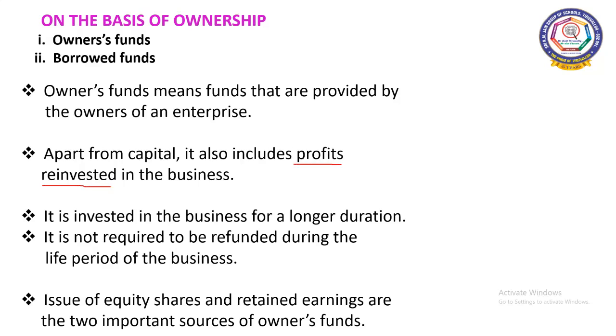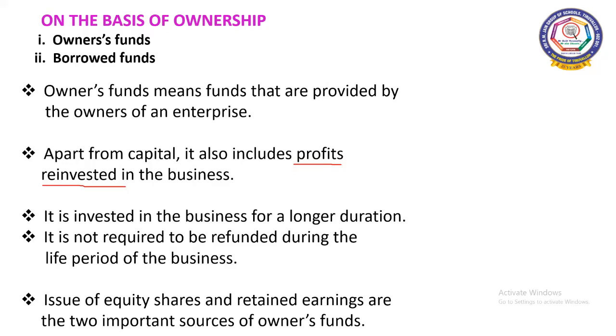What is this profits reinvested? See, undistributed profits means the whole profit will not be distributed as dividends to the shareholders. Some portion of the profit may not be distributed also. That portion of profit which is not distributed to the shareholders as dividend is called undistributed profit, or it is also called retained earnings. So that profit may be reinvested in the business. So this is also called owner's fund.